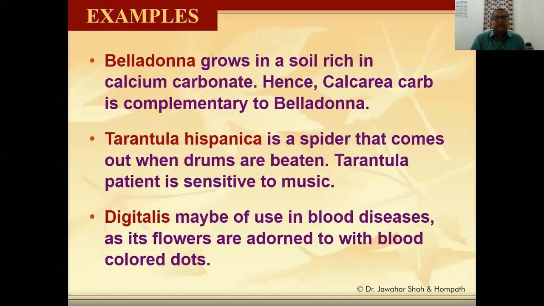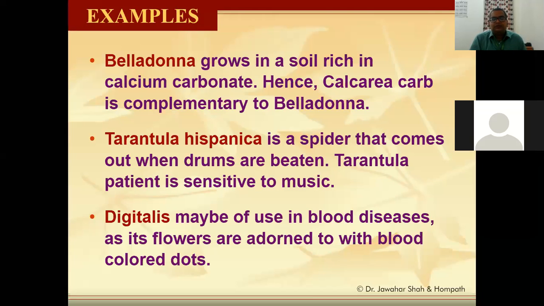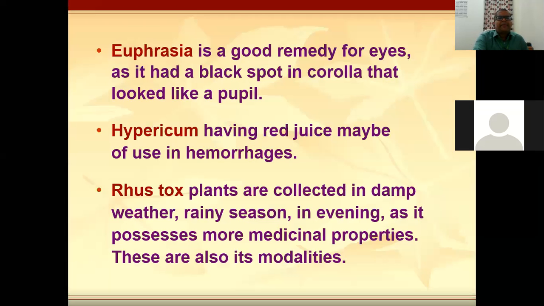The tarantula patient is sensitive to music. When people used to catch the tarantula, they used to beat the drums. Then digitalis may be of use in blood diseases as its flowers are adorned with blood colored dots. Digitalis has a color that is like blood clots.